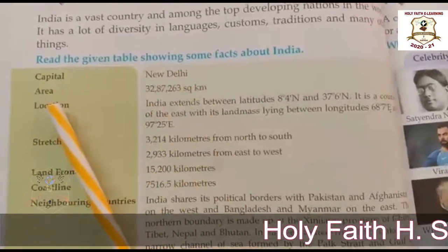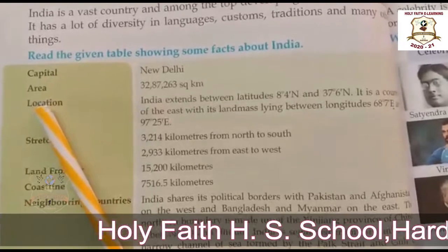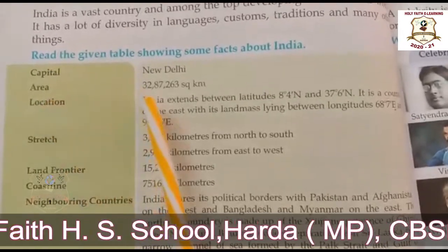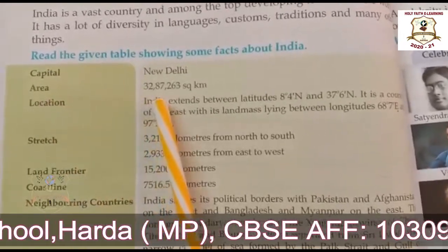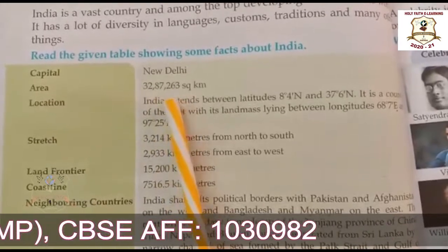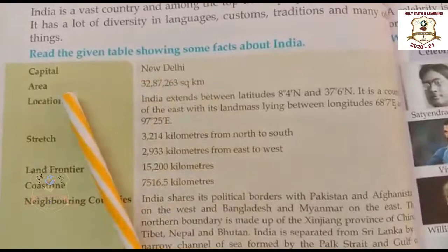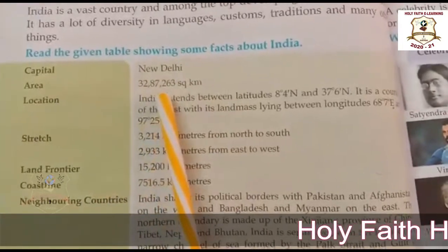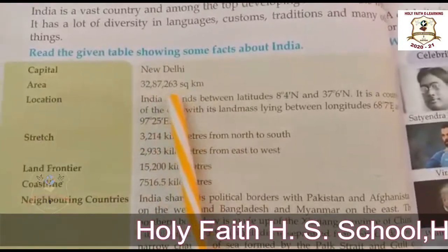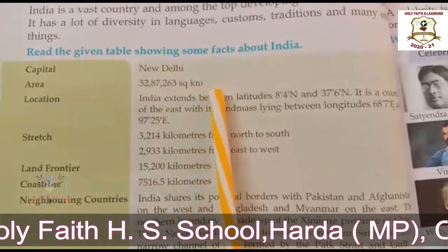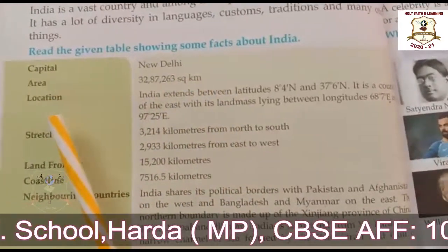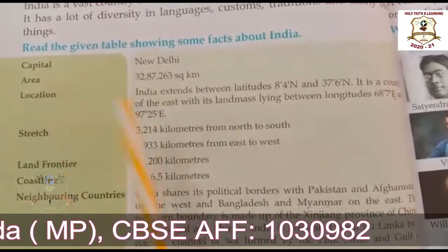Now, second is area. Area is 32,87,263 square kilometer. What is the area of our country? 32,87,263 square kilometer.